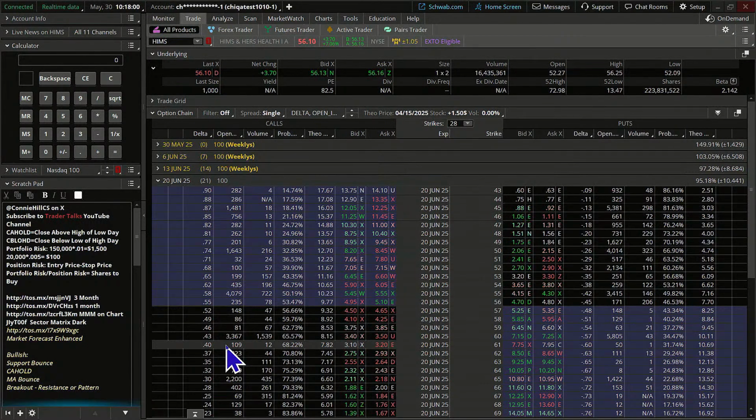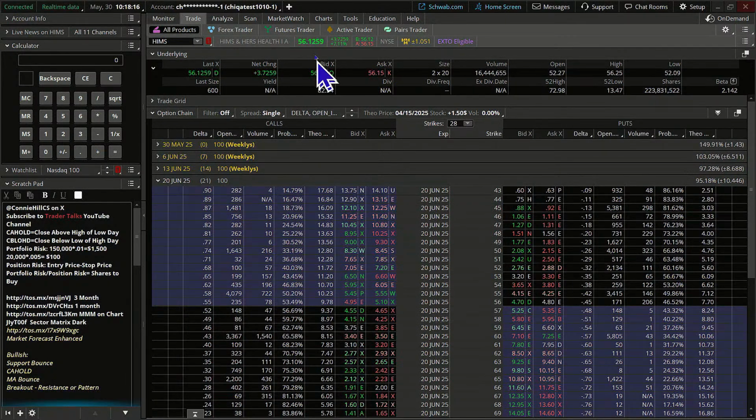Now, because HIMSS is a little bit more volatile, and perhaps we can get a little bit more movement out of it right now, instead of doing a total selling strategy, we're going to do a long call vertical, and we're going to do this a little bit aggressively. Stock's at 56 right now.